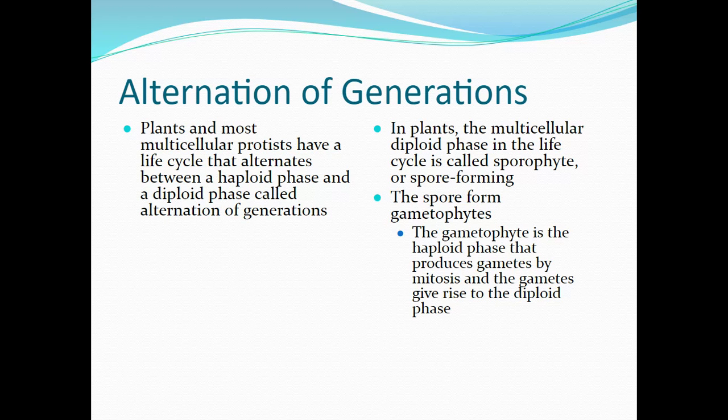Okay, then we have alternation of generations. Alternation of generations occurs in plants, and plants can go between a haploid and a diploid life cycle. Cool thing about plants is they can have on the same plant a male flower and a female flower. Just on a pine tree, you can have female cones and male cones. So they can have both reproductive organs. They're not necessarily what we consider hermaphroditic, but they can have both the ovum produced, and they have pollen, which is sperm produced. And so plants have that option. So alternation of generations makes sense for plants.